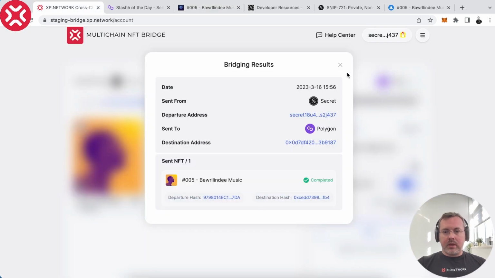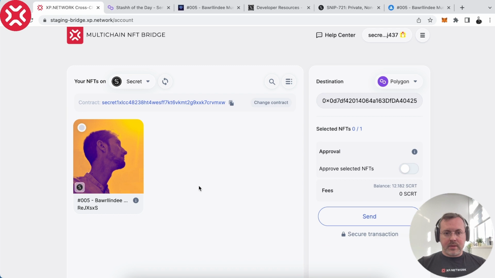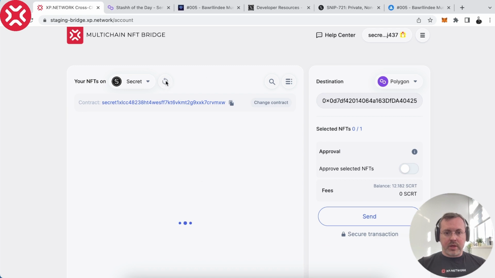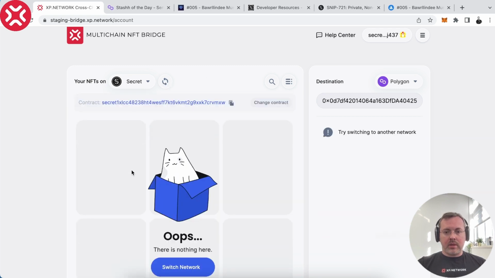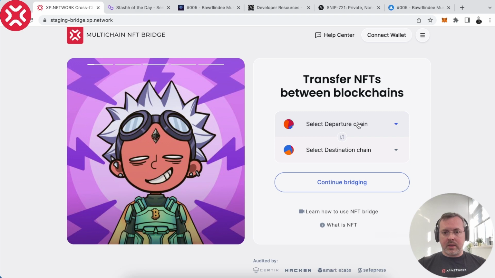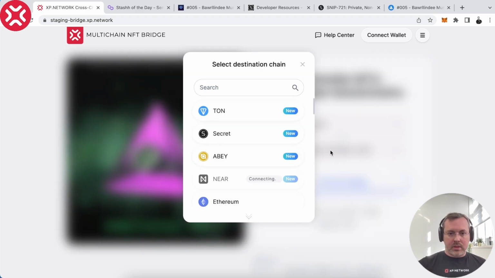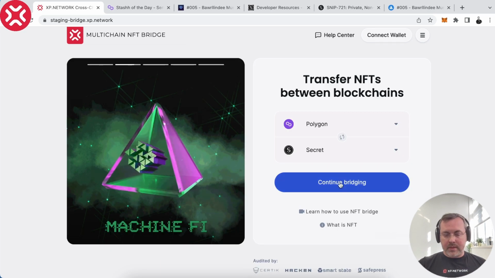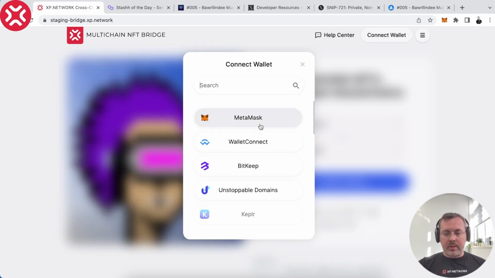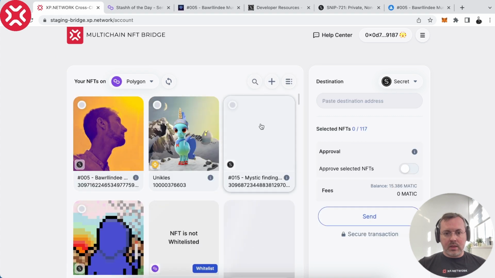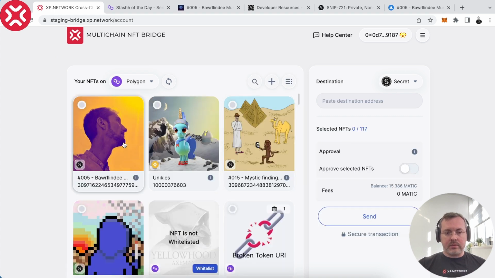Okay, as we close this and we refresh the UI, we see that this NFT is now gone. Let's now again refresh the entire bridge. Let's select Polygon as the chain of destination, and for example, Secret as its counterpart. Now we can select MetaMask and see that this NFT is now here.